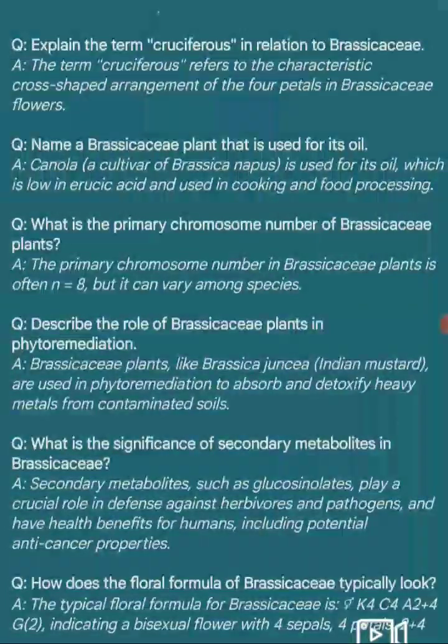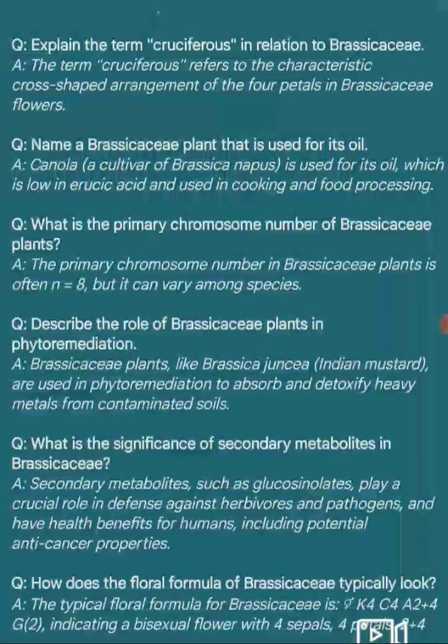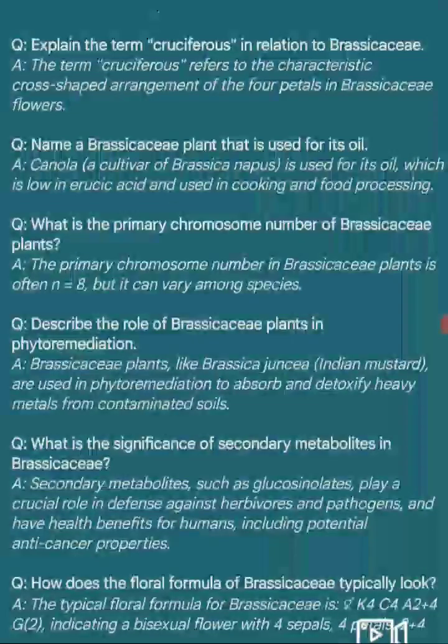Next question. Name a Brassicaceae plant that is used for its oil. Answer. Canola, a cultivar of Brassica napus, is used for its oil, which is low in erucic acid and used in cooking and food processing.